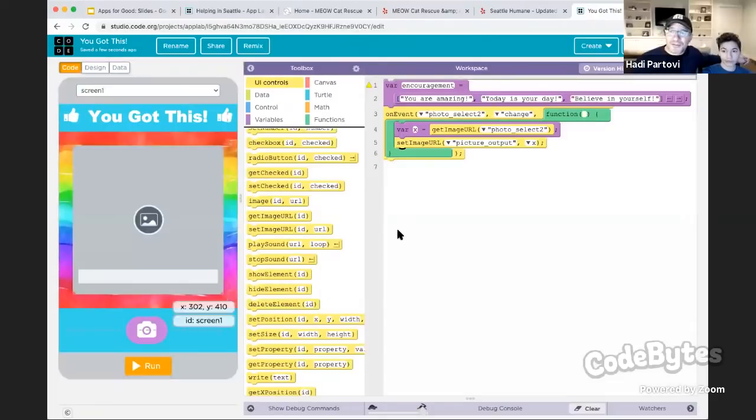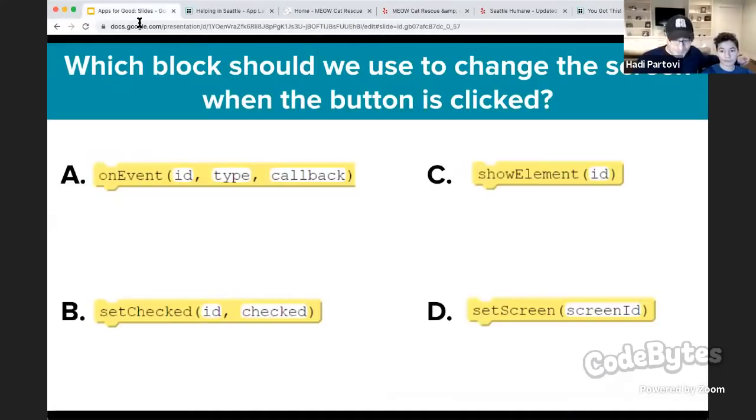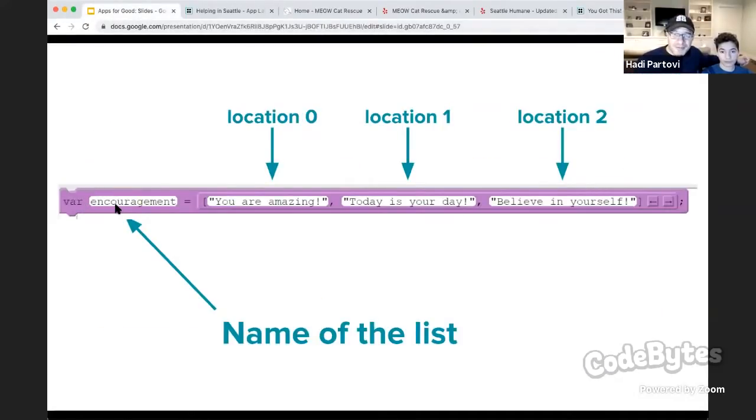So now how do we pick the words of encouragement? See this thing up here? It's got this sort of text like, you are amazing, today is your day, believe in yourself. I'm going to show what this is. This is a list. So basically the name of the list is encouragement, and it has all these options. You are amazing, today is your day, believe in yourself. And one thing you should note is that lists in computer science start with location 0. So this is the 0, and when you count, usually you go 1, 2, 3, 4. But for computers, you start counting at 0. The first number is 0. This is 1. This is 2.